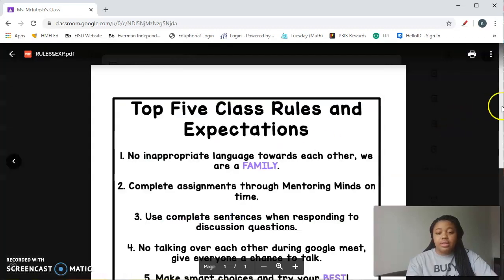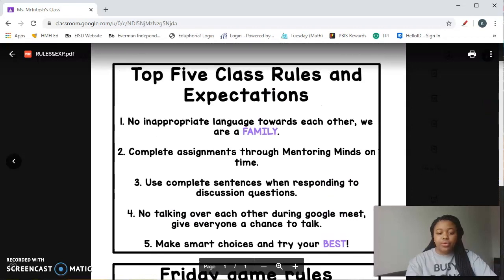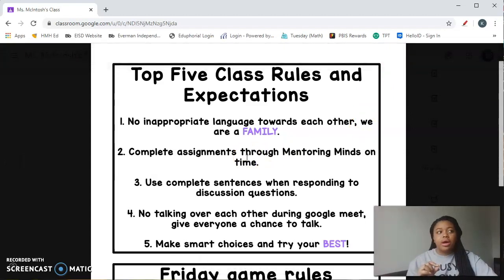So this is my rules and expectations. I'm going to go over the rules. First, no inappropriate language towards each other. We are a family. Second, complete assignments through Mentoring Minds on time. For my district, the students will be completing assignments through Mentoring Minds, and they have certain times where they need to complete it.